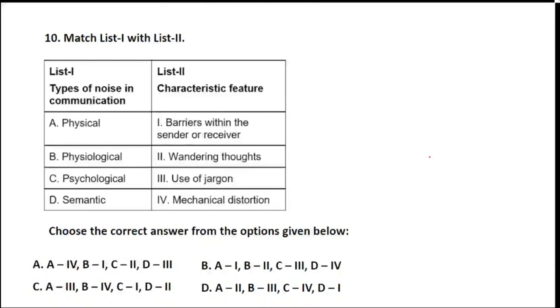Okay, let's see. We are talking about what types of noises in communication. So yes, very good, everyone. A is the right answer. When we talk about physical noise, it includes mechanical distortion. Physiological noise talks about the barriers. Psychological noise talks about wandering thoughts. And semantic noise is about jargon, that is, words which complicate the meaning. So yes, the answers are very correct, everyone.